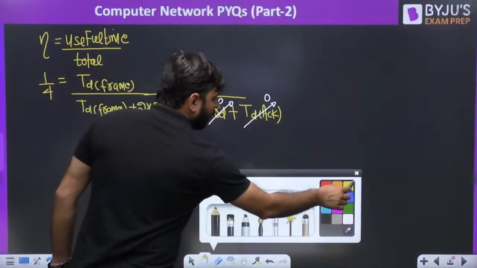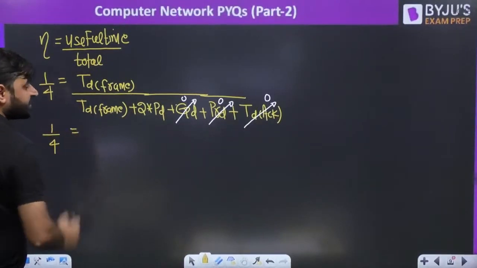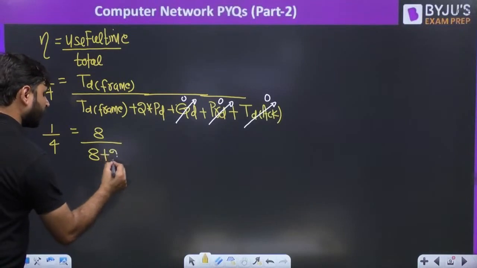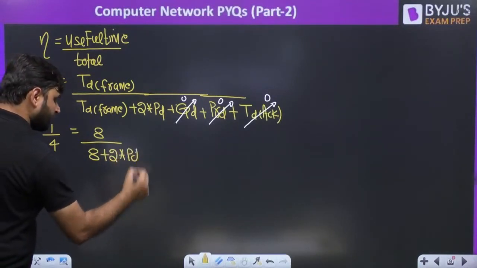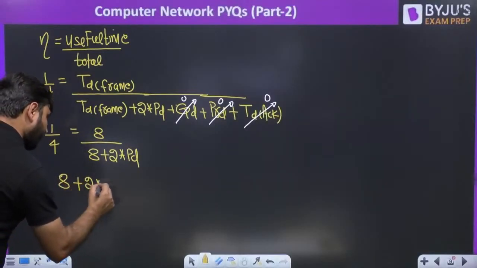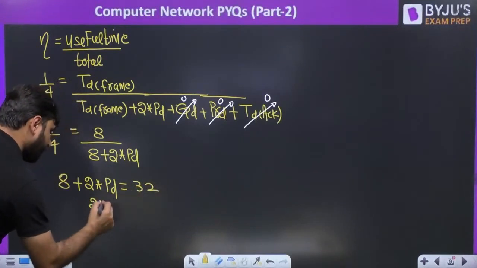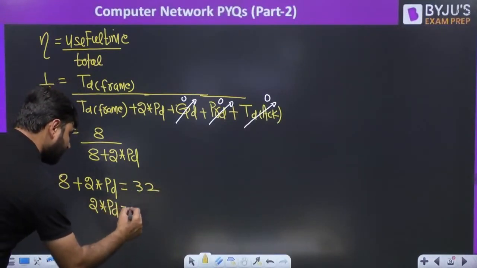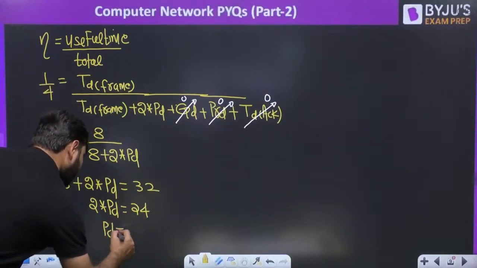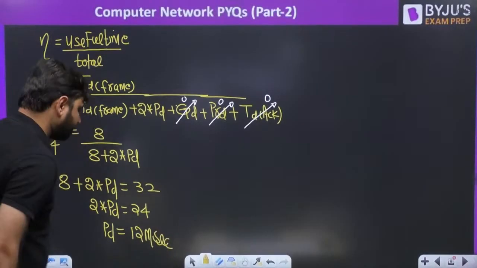Now here, 1/4 equals the transmission delay, which is given as 8 millisecond, divided by 8 plus 2 into propagation delay. So we can say that 8 plus 2 into propagation delay equals 32. So 2 into propagation delay is 32 minus 8, how much? It is 24, right? So propagation delay will be 12 millisecond.